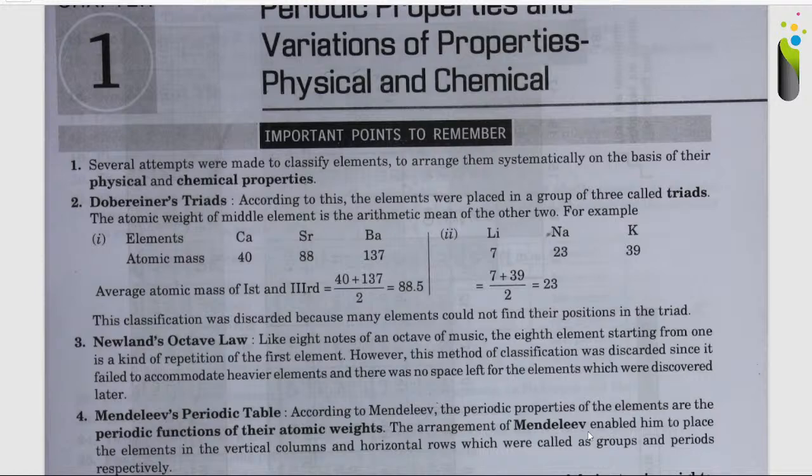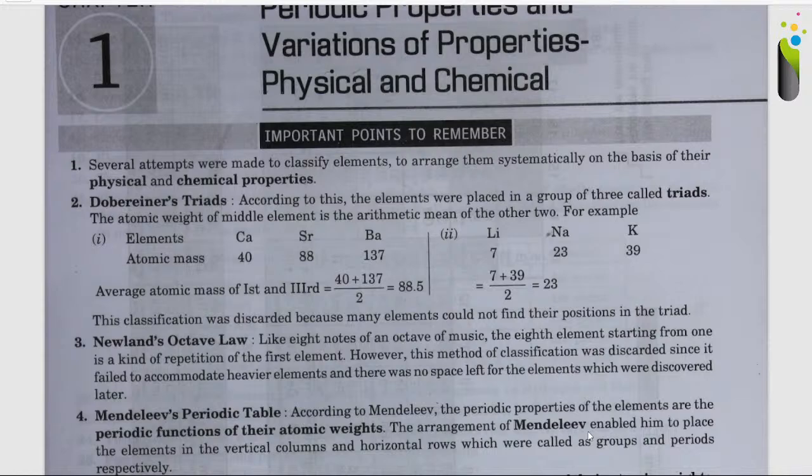Now, coming to the next important point, that is Dobereiner's triads. According to this, the elements were placed in a group of three called triads. The atomic weight of the middle element is the arithmetic mean of the other two. For example, calcium, strontium, barium, with atomic masses 40, 88, 137.